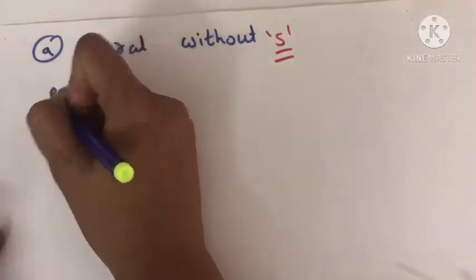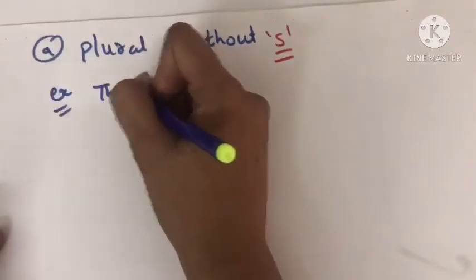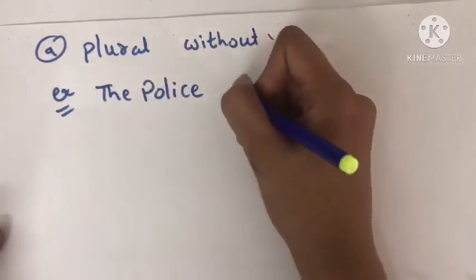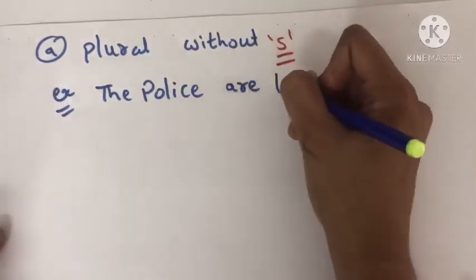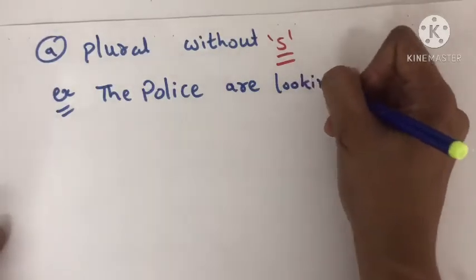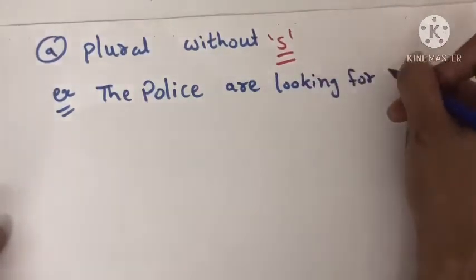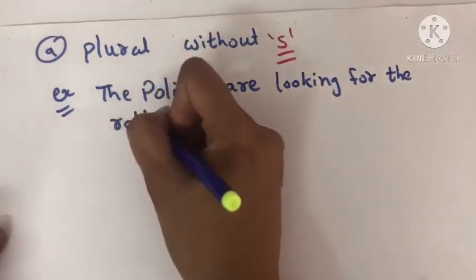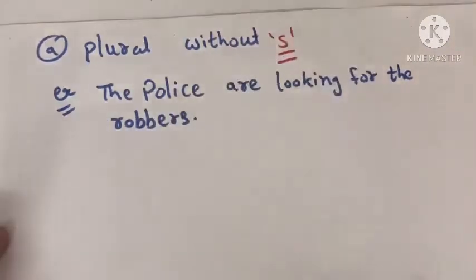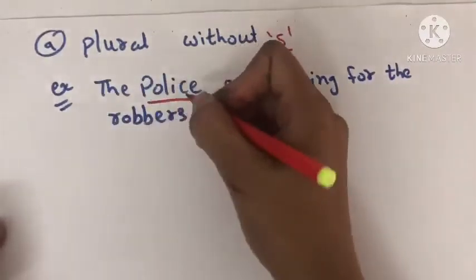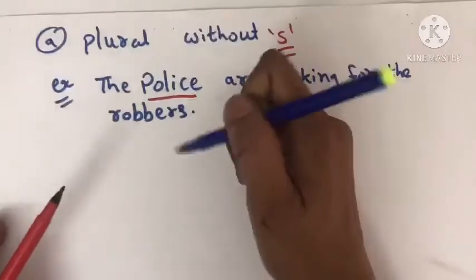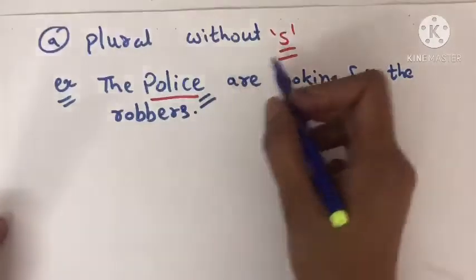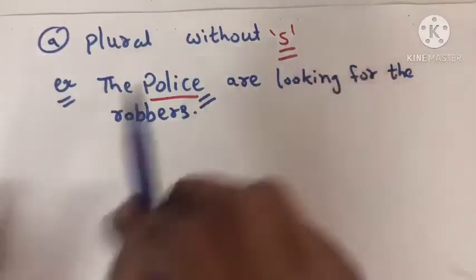For an example, the police are looking for the robbers. Here in this sentence, the word police, even though it does not have the s at the end, the whole noun is plural without s.